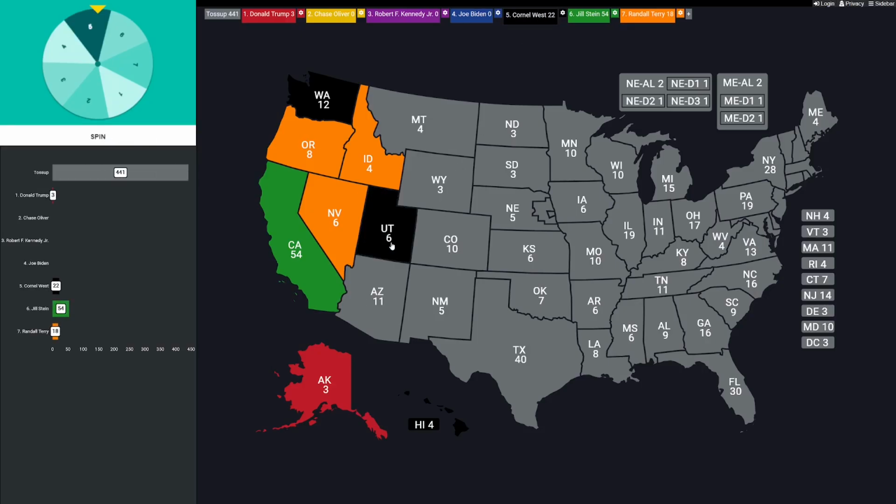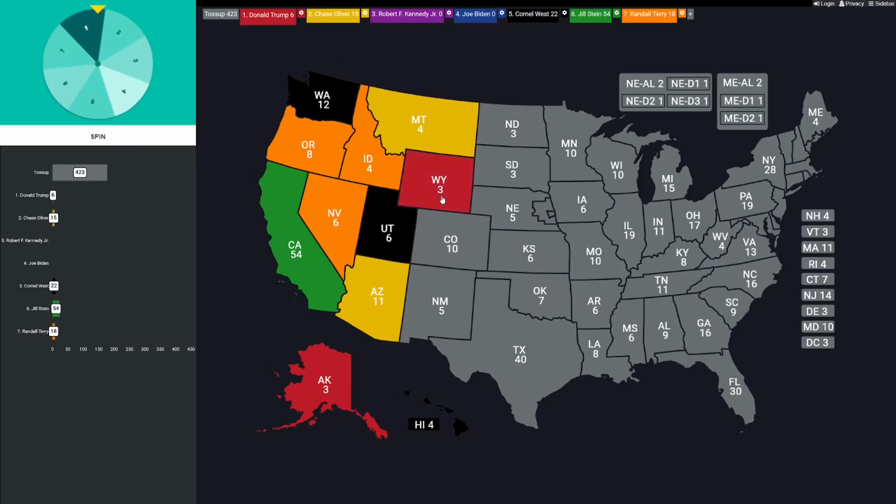Now we can go down to the Southwest, Arizona, the Grand Canyon State. 11 votes at stake. And those are coming to number 2, Chase Oliver, with his first electoral votes. Now we can go up to Montana, 4 EVs. Here comes the spin. And that's going to be back-to-back for Oliver. Wyoming is next. 3 electoral votes. And that's going to be DT, Donald Trump, with his second state.